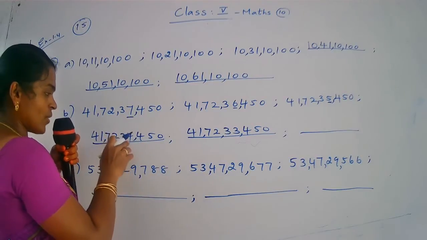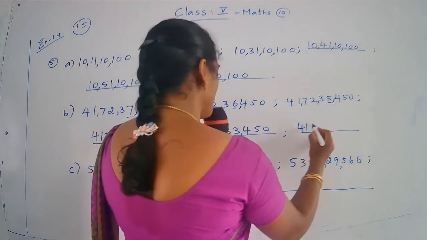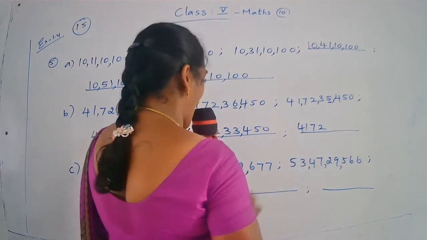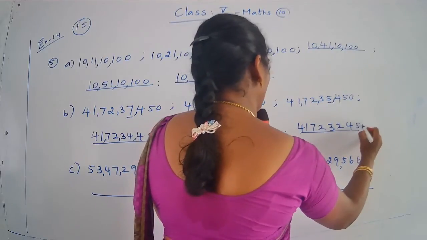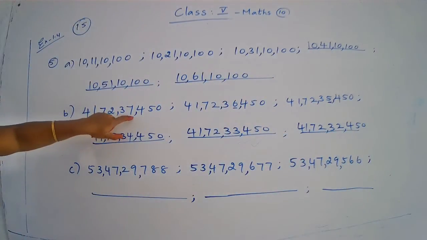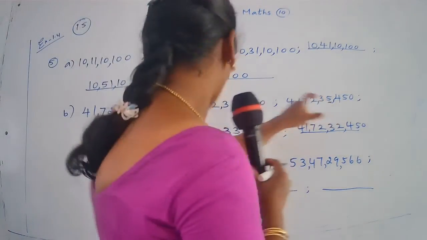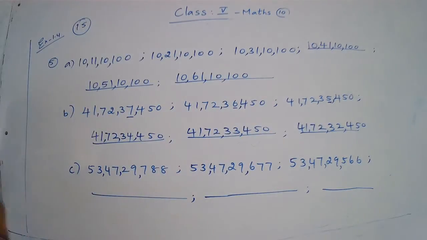Okay, children. So here 34, here 33. Next number 41 crore, 72 lakh, 32,450. Okay, yes, you see the thousands place 7 6 5 4 3 2. Okay, so in every number thousands place is decreased. Okay, are you clear? Yes. Now you come to the C part question.